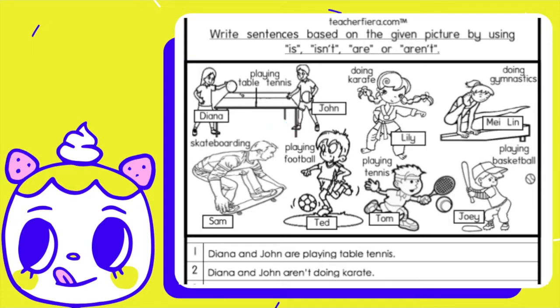You can also add one more sentence using the same picture. Diana and John aren't playing tennis. So how many sentences are there? 3 sentences using this one whole picture. So you can proceed with Lily, Maylin, Sam, Ted, Tom, Joey. Okay, depending on your creativity.